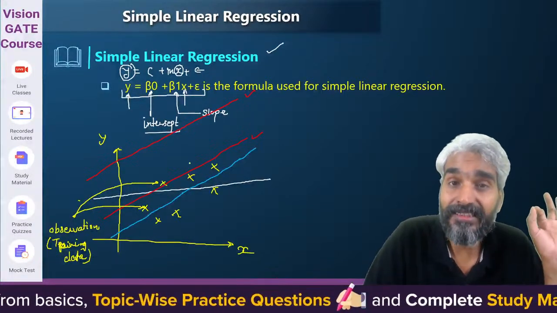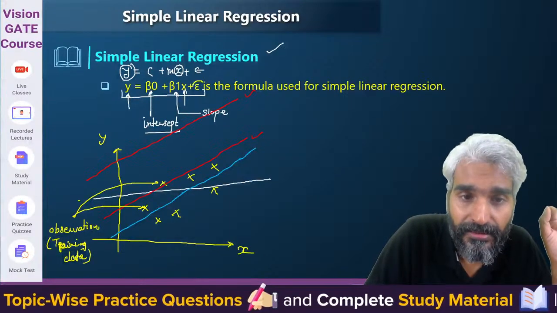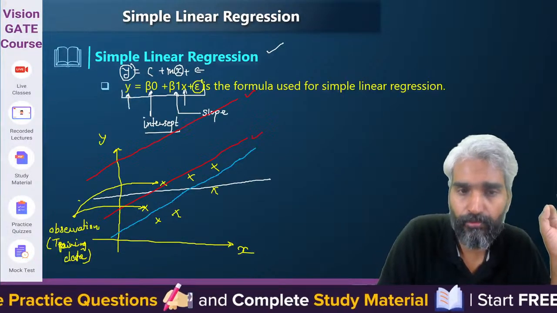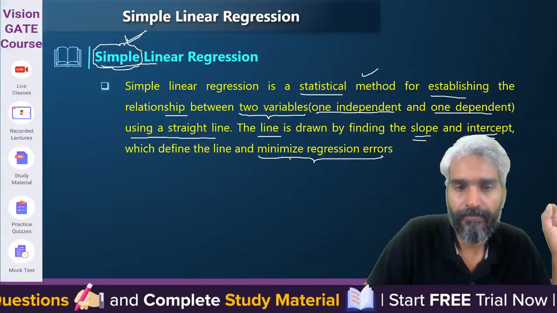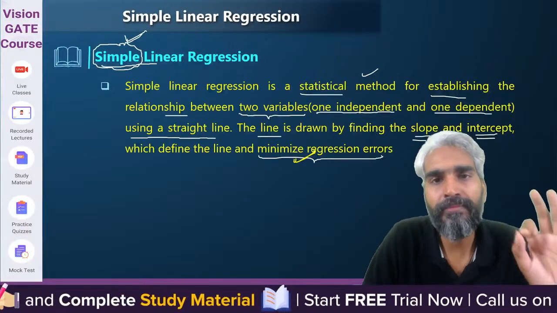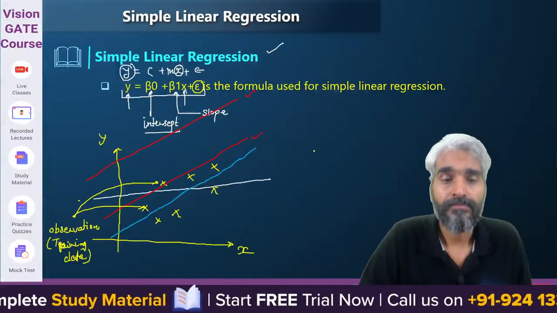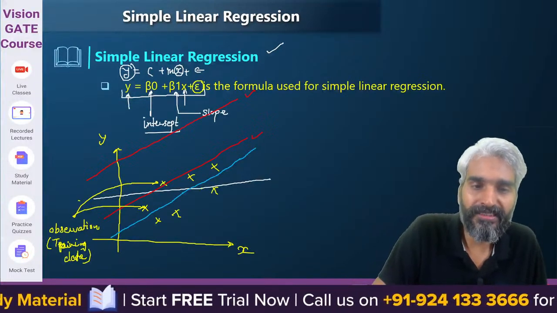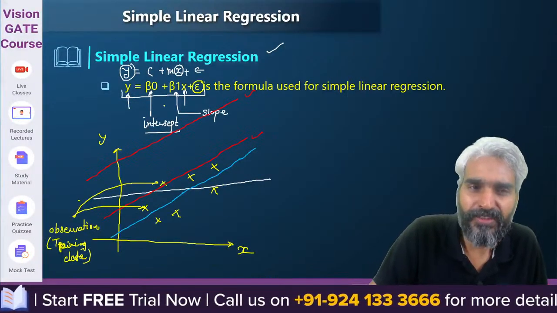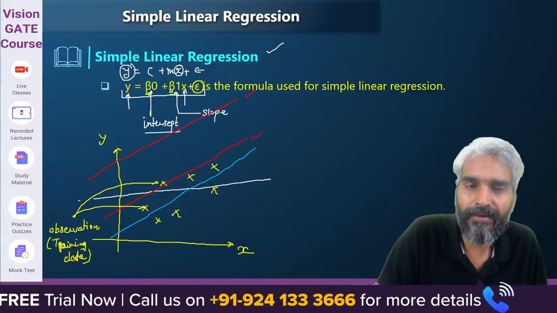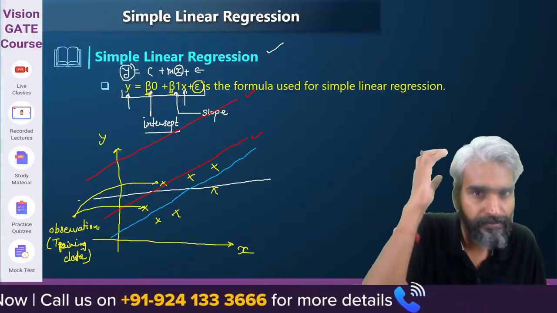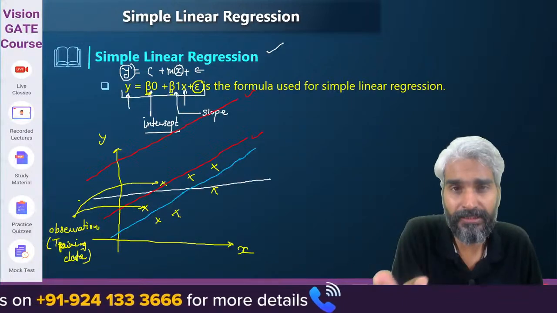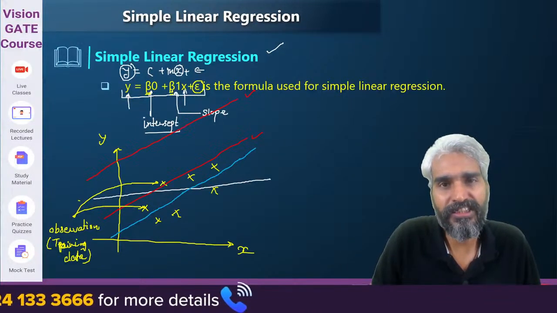You will try to fit that data over the line such that this error epsilon is minimized. We are eventually trying to minimize the regression error. So the concept is the line can be anything. As we change the value of beta 0 and beta 1, the line will change. Yes or no?